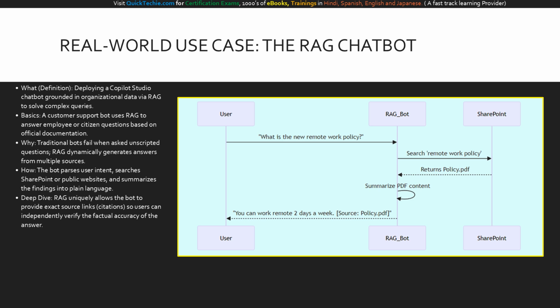A user asks an unscripted question, "What is the new remote work policy?" The RAG bot doesn't have a pre-programmed answer. Instead, it reaches out to SharePoint, executing a search for that exact topic. SharePoint returns the official policy.pdf document. The RAG bot then acts as an intelligent reader, summarizing the PDF content internally. Finally, it replies to the user with a clear, conversational answer, importantly appending a direct citation link back to the policy PDF. This is how RAG transforms a rigid, frustrating chatbot into a dynamic, highly trusted digital assistant.